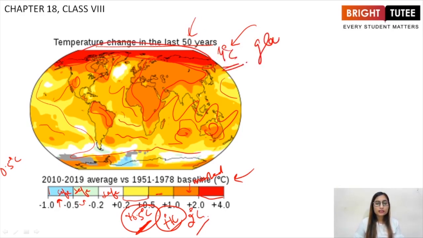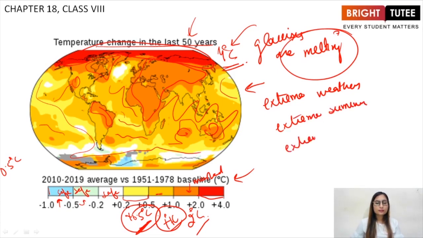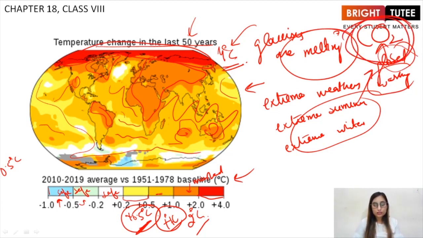That is why the glaciers are melting. We are seeing so much deterioration in our nature. We have faced extreme weathers, basically extreme summers and extreme winters, right? All of this is due to global warming, which is also due to excessive emission of carbon dioxide. So imagine, the deforestation and the emission of carbon dioxide is costing us a lot, and we should take care of this as soon as possible.